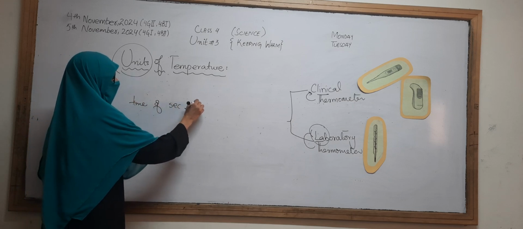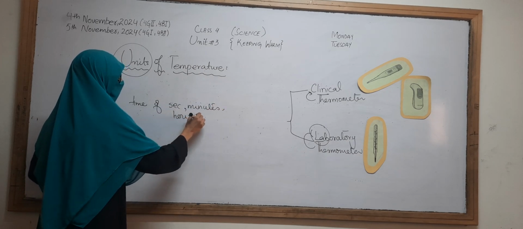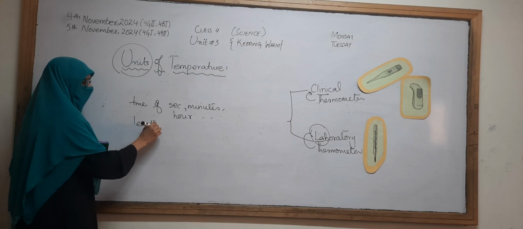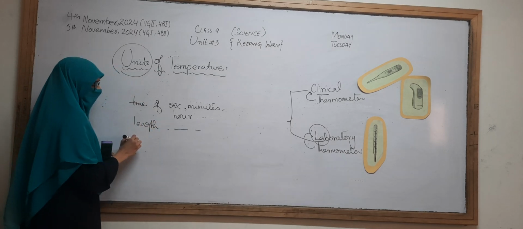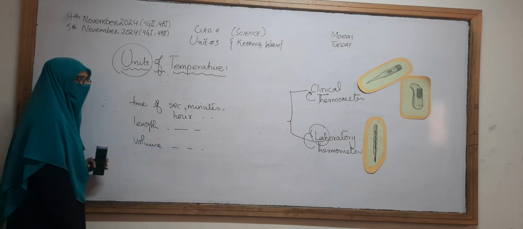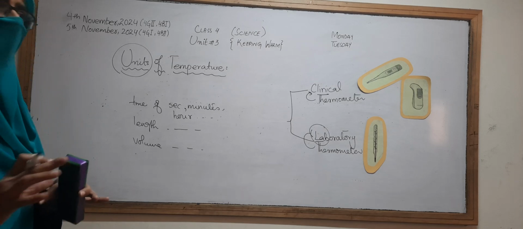For example, time has the units of seconds, minutes, hours, and so on. If we talk about length, it has different units. If we talk about volume, it has different units. There are different types of units for different quantities.